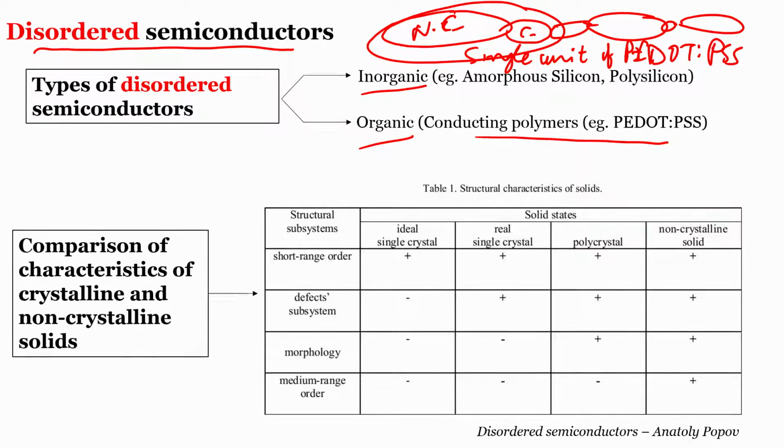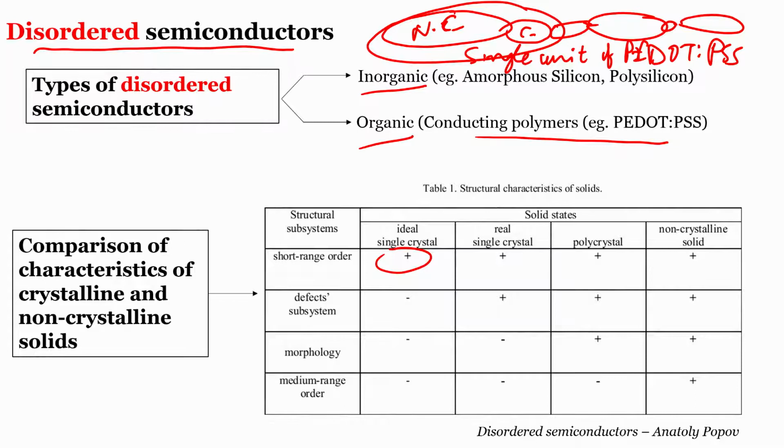So how does it translate to different kinds of properties as far as disordered and an ideal single crystal is concerned? So this is a small table that talks about different properties such as short range order, defects of system, morphology, medium range order. So if we talk about an ideal crystal, the only common thing between all this is short range order. Ideal crystal will have short range ordering as well as long range ordering, which is not something surprising, as a unit cell, which I discussed some time back, can repeat itself for a very small spatial arrangement as well as for the entire length and breadth of the solid.